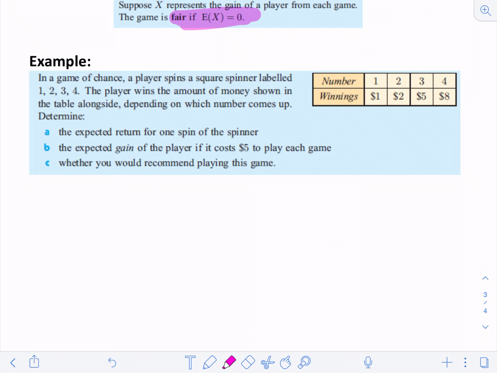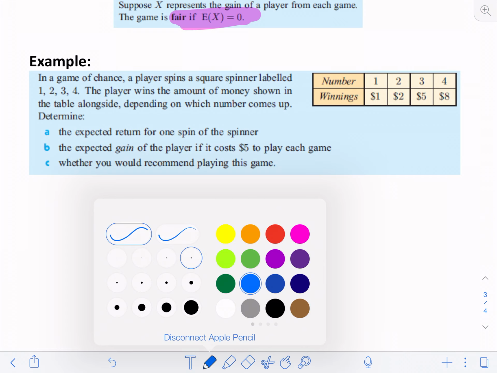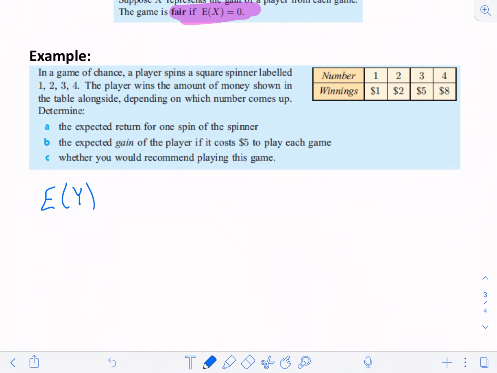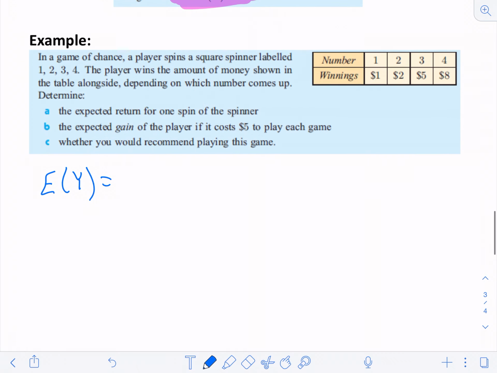So let's figure out the probability. So first of all, how am I going to get my expected outcome? We're going to call that expected outcome E of X up here. Let's call it E of Y down here for this one. And what are we going to do? We're going to multiply each of the outcomes by the probability. Assume it's a fair wheel. Each probability of each number is going to be 1/4.